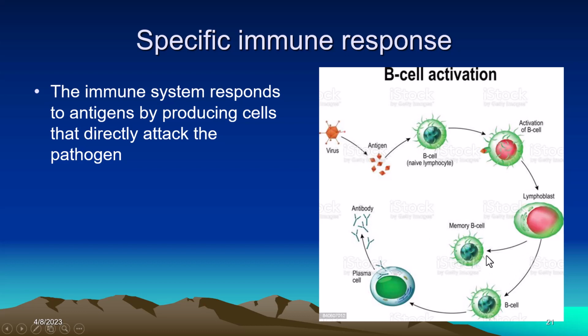And on the other hand, they form memory cells. These memory cells have the capability to recognize this pathogen if it enters the body again. So these cells are present in the body. They recognize and attack it, and in this way the body is prevented from a severe attack.